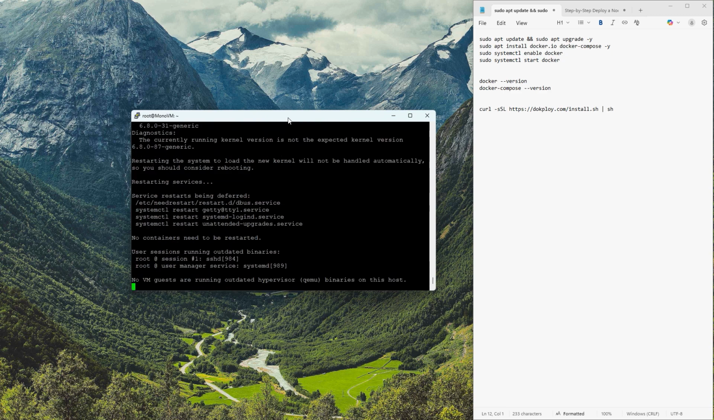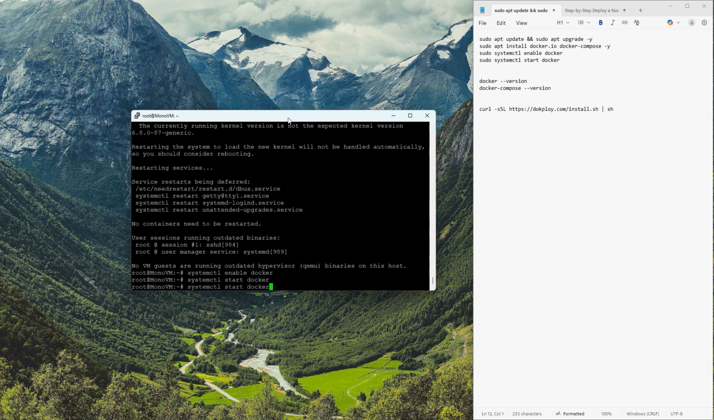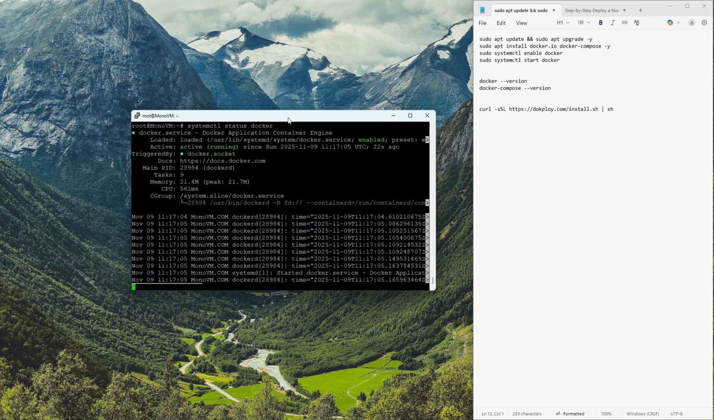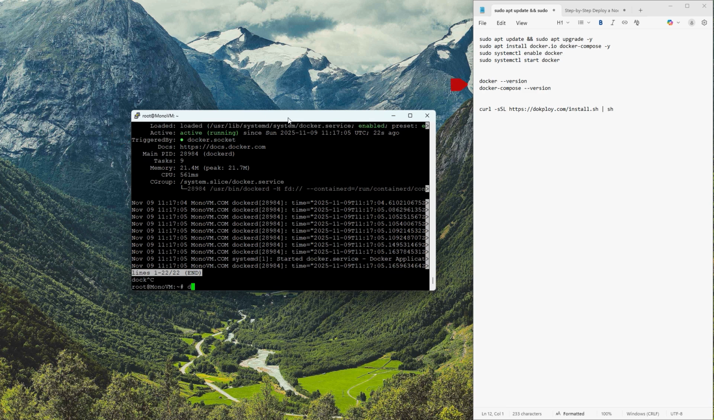Once installed, you need to enable and start Docker. The commands are: To check if Docker is running correctly, use this command. If everything is working, you should see an active, running status. Also, you can check its version with these commands.